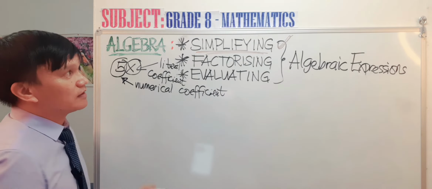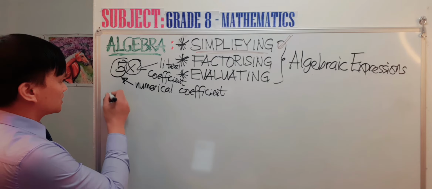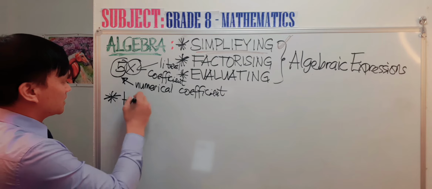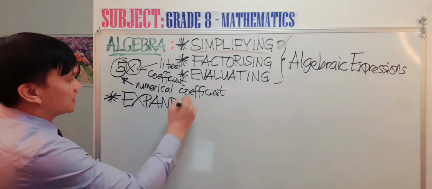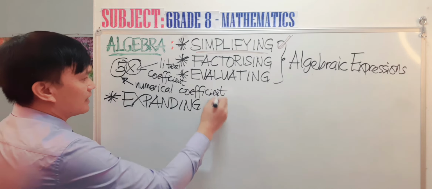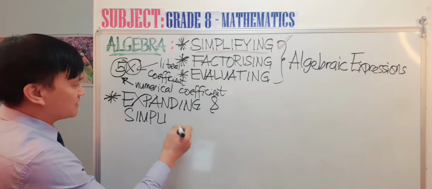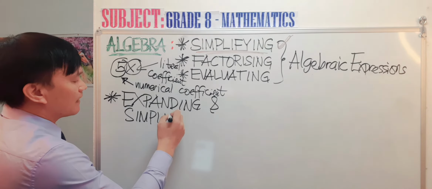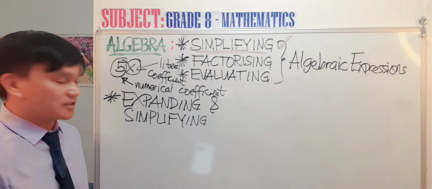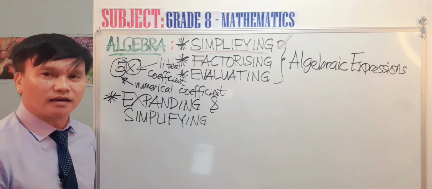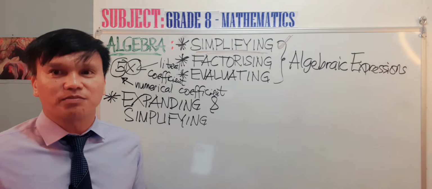Once again, like what I've said, our first tutorial is on the simplifying of algebraic expression. Usually it's all about expanding and simplifying. Okay, that's the simplifying of algebraic expression. So how do we simplify? Let me present to you 4 steps here in simplifying algebraic expression.